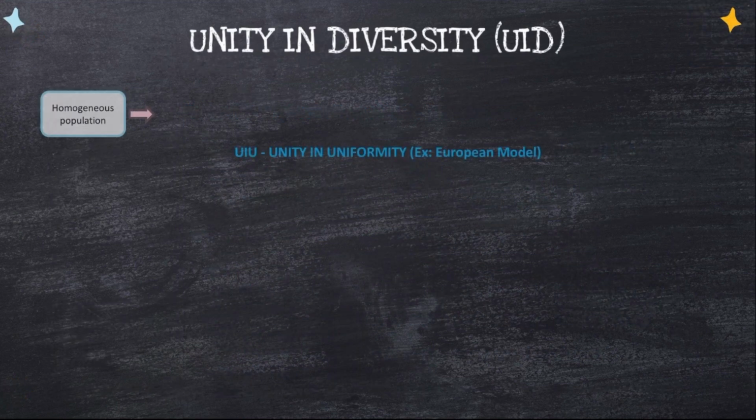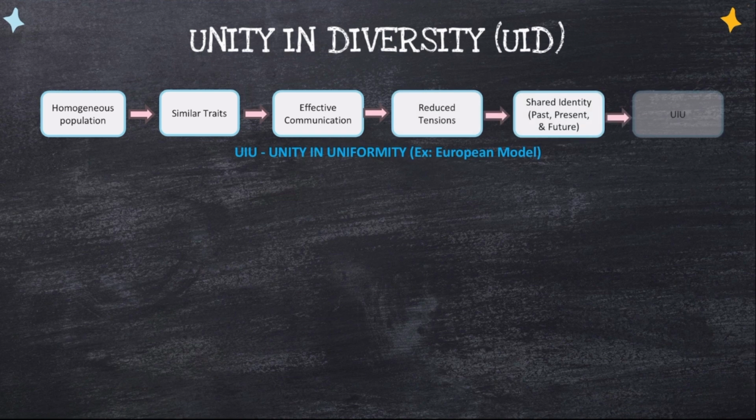This slide will explore the concept of unity in diversity through a conceptual diagram. We'll compare the European model of unity in uniformity with India's model. We'll also highlight the core values that make India's model so special. Unity, as we discussed, is the state of being integrated. This integration comes out when there is a feeling of oneness.